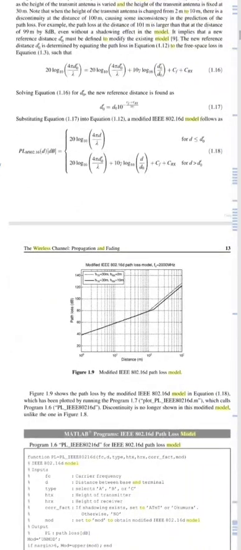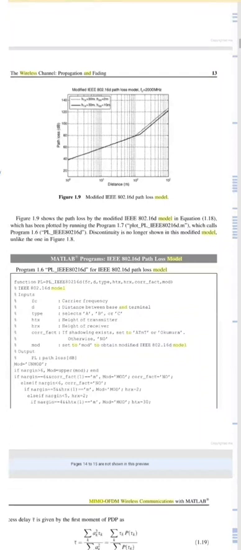Now again this diagram shows the path loss by the modified 802.16 new model, which has been plotted by running the program which is given here, which calls the program PL IEEE 802.16, and discontinuity is no longer shown in this modified model unlike the one in the figure.